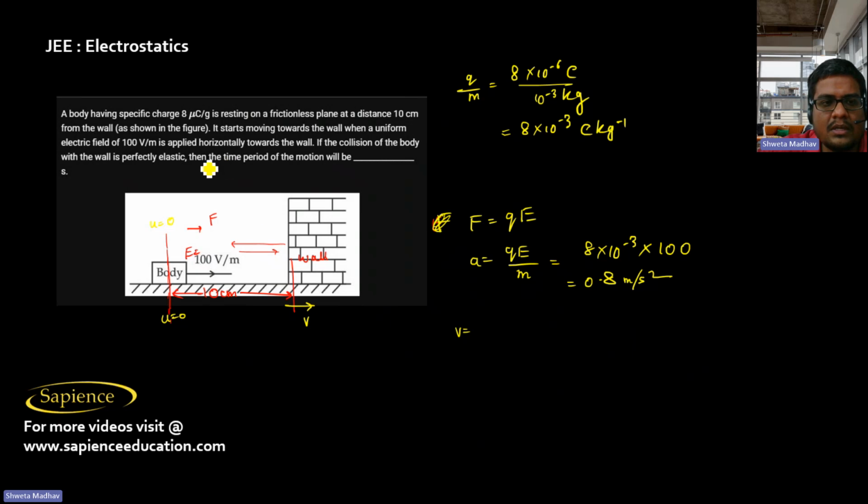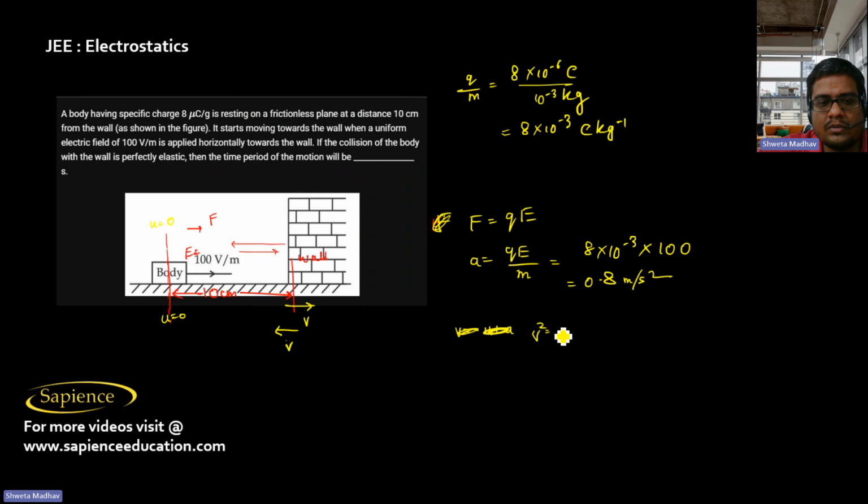And since the collision is elastic, after collision it will again have the same velocity v but in the opposite direction. So v square equal to u square plus 2as.